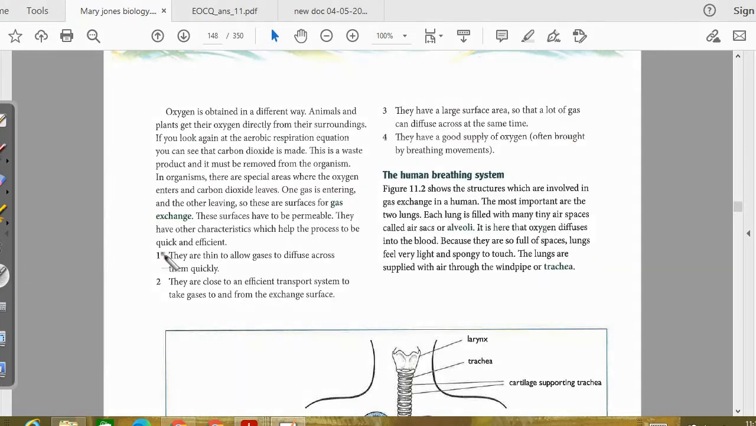So, if you want, you can take the reference from here also. These surfaces have characteristics which help the process be quick and efficient. So the 1, 2, 3, 4 which I explained are given over here. You can take the reference for the same. First of all, just list down and then downwards you need to explain it. So B and C for the second question are done.